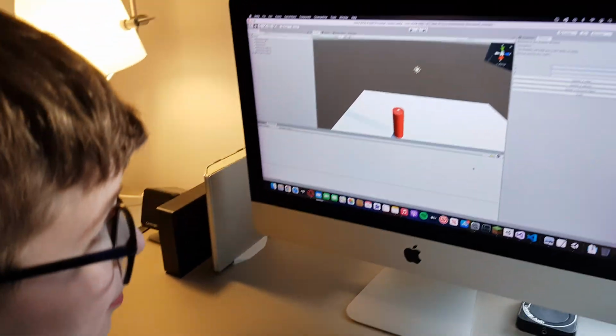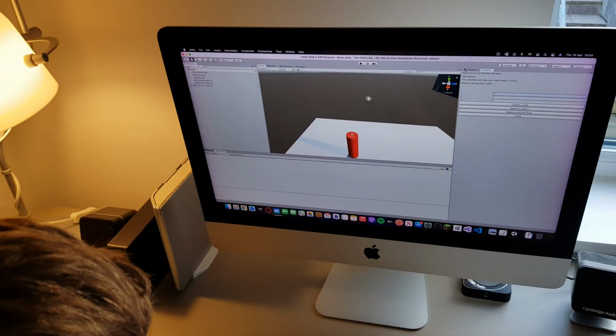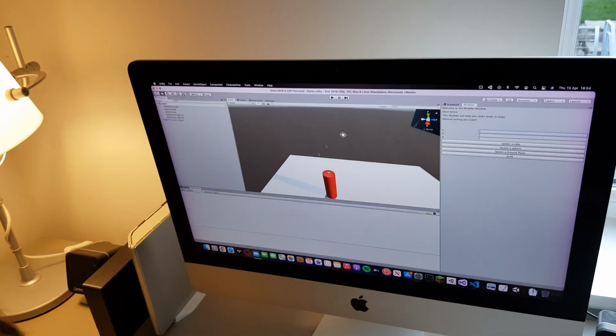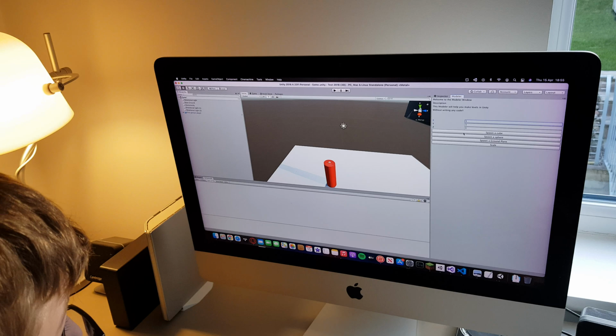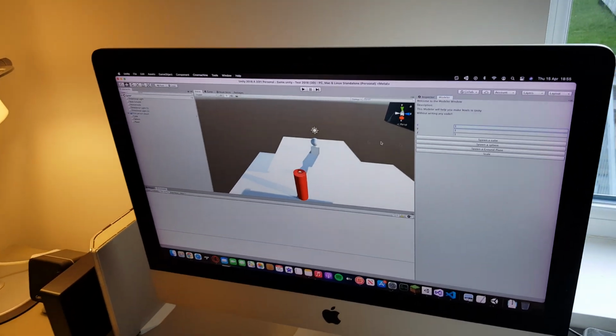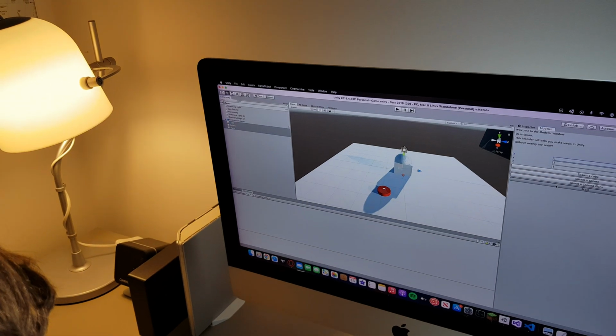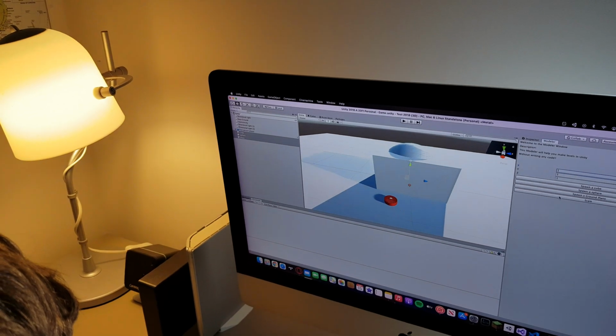So what we've got here? I'm trying to make a thing which allows you to make stuff without fussing around. So here's how far I got. You can spawn your objects like this, and if you select them here and put a scale, you can make them larger and larger and larger.